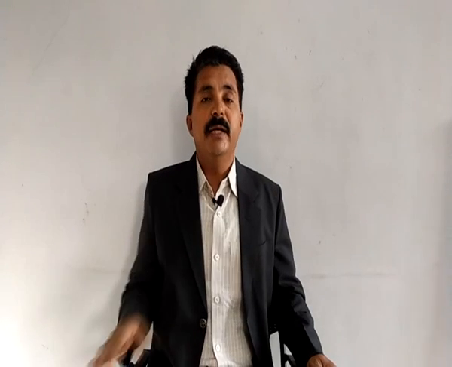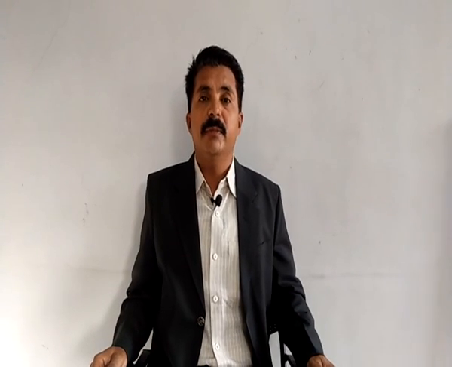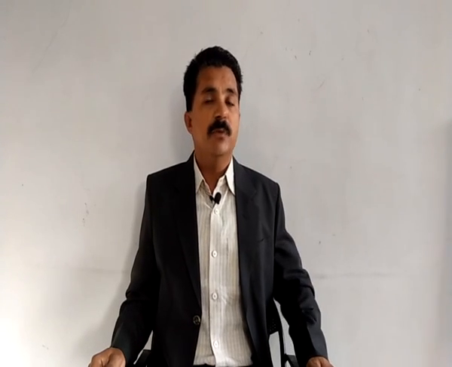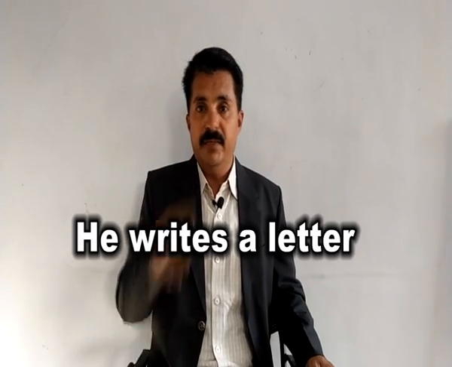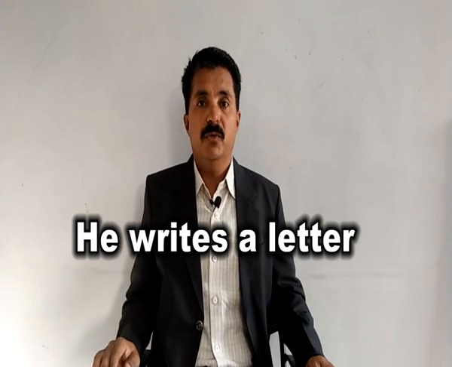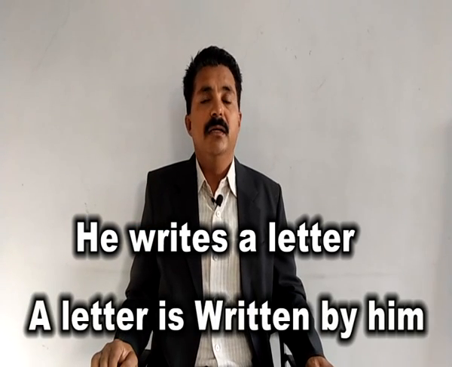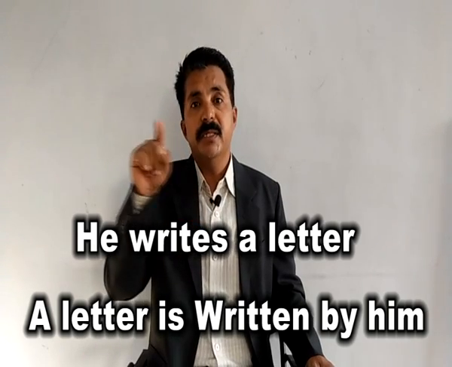Alright, now let us begin once again with our sentence in simple present tense, assertive positive sentence. Our example was: He writes a letter. The verb is writes, V1, so we will use am, is, are. What is the answer? A letter is written by him. He becomes him.